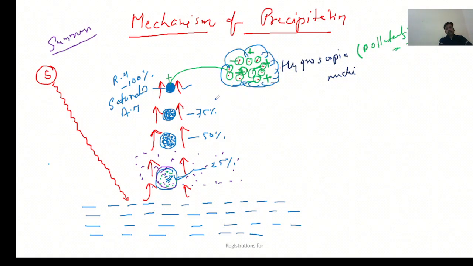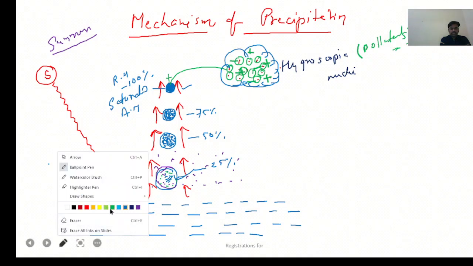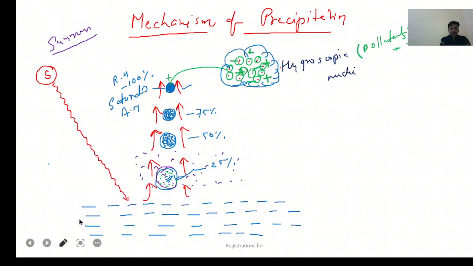So cloud formation has started, or if clouds have been formed, it means condensation has occurred. Okay, so this is condensation. Condensation means what? Condensation means formation of clouds. So you can see here, cloud has been formed. It means condensation has occurred. Got it?